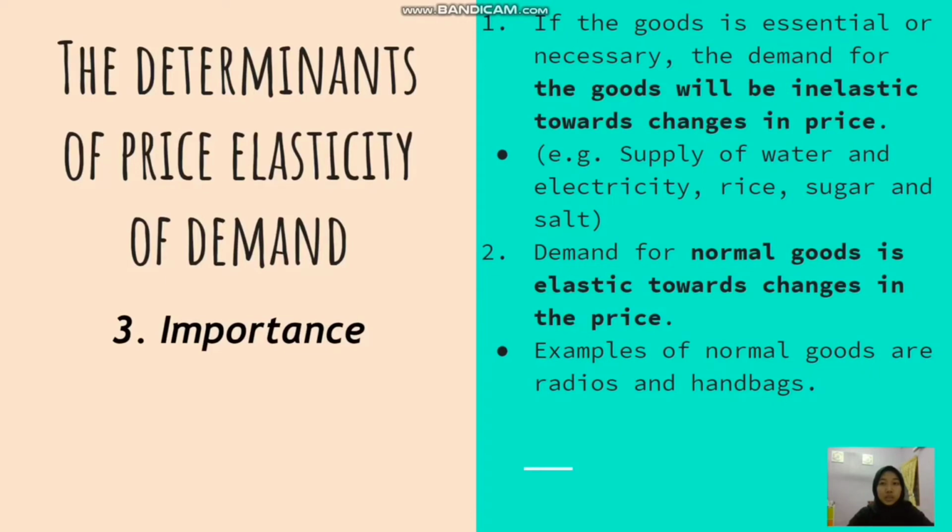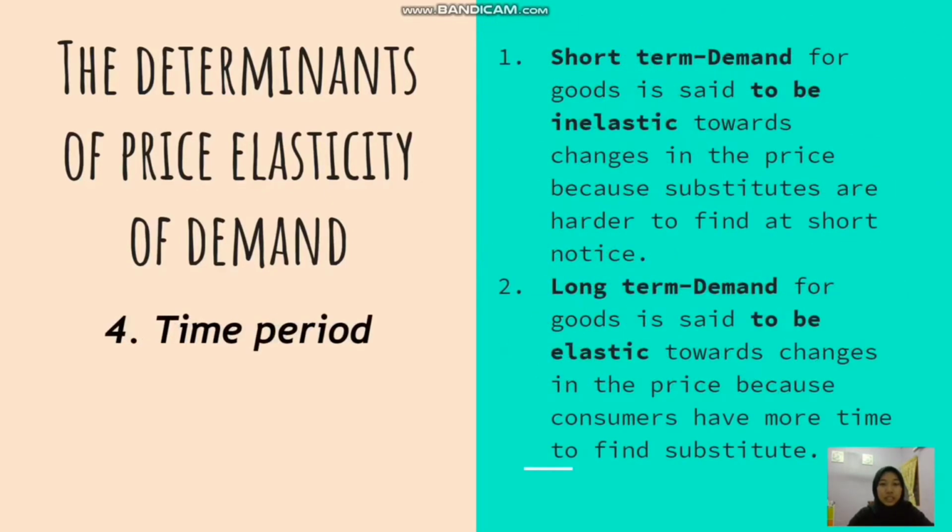Important. If the good is essential or necessary, the demand for the good will be inelastic towards a change in price. Demand for normal goods is elastic towards a change in price. Time period, short term and long term.